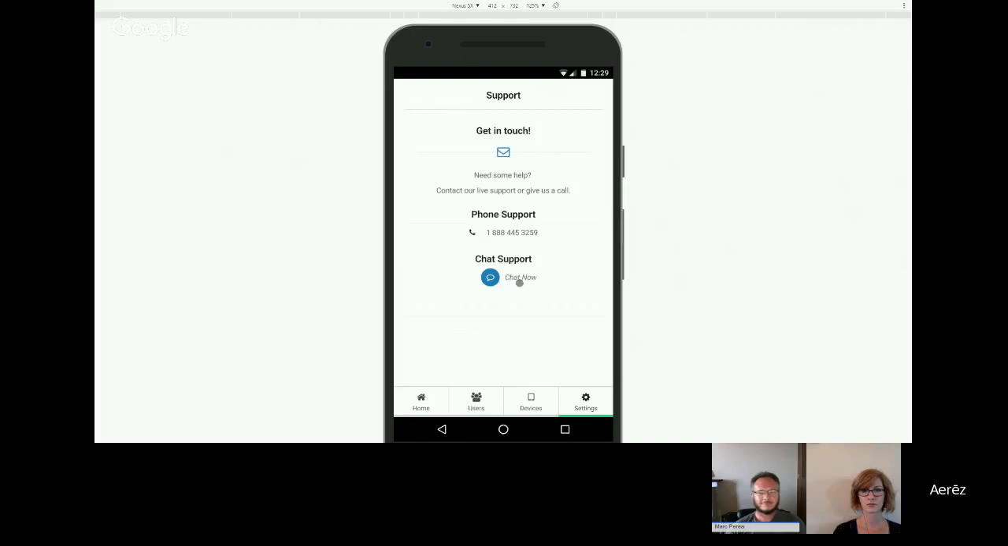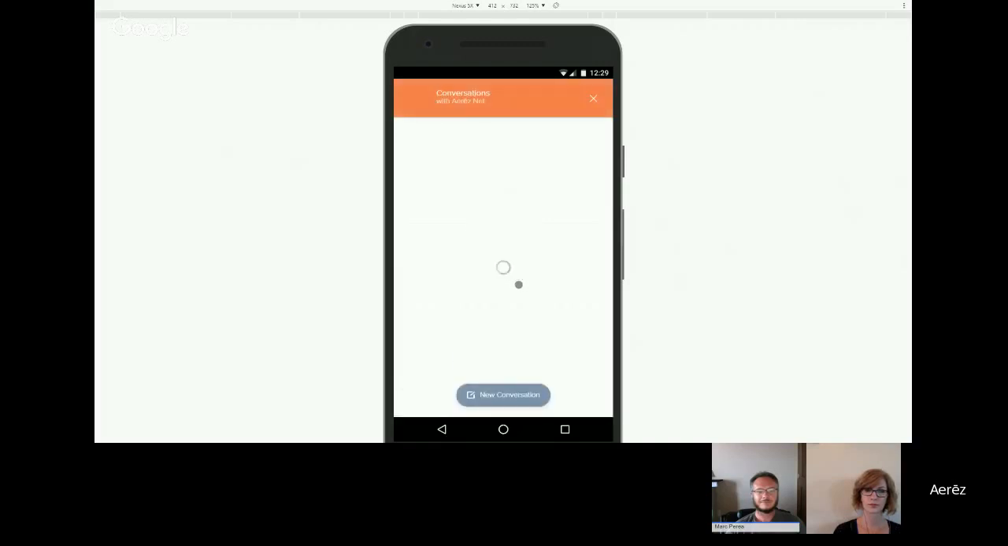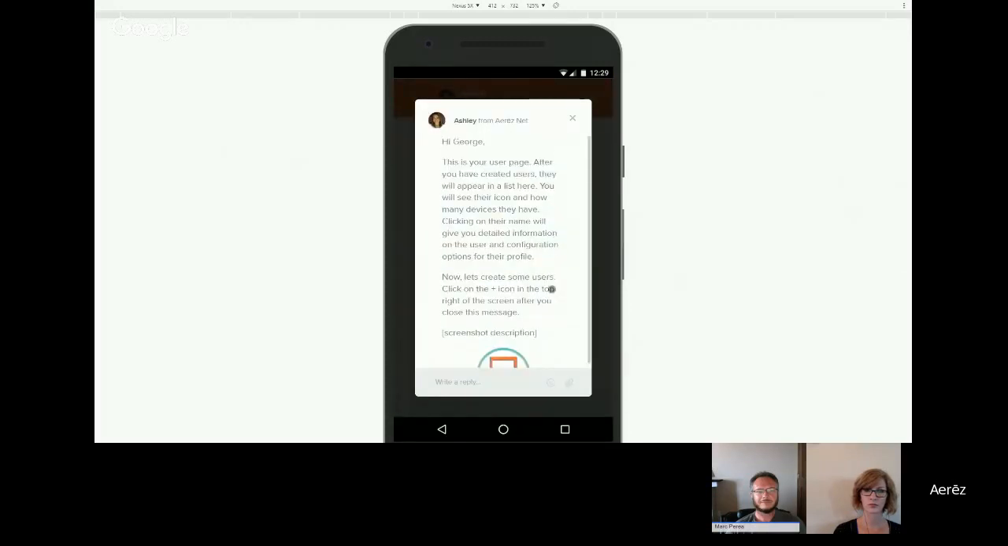And also, the one that we prefer you use, the most efficient, we believe, is the Chat Now area. During your onboarding process, as you start to use Aerēz for the first time, you'll receive messages that are designed to guide you through the setup process. If you dismiss one of those messages and you want to go back and look at it later, you can do that here. So this will be a history of those messages that we've sent you.